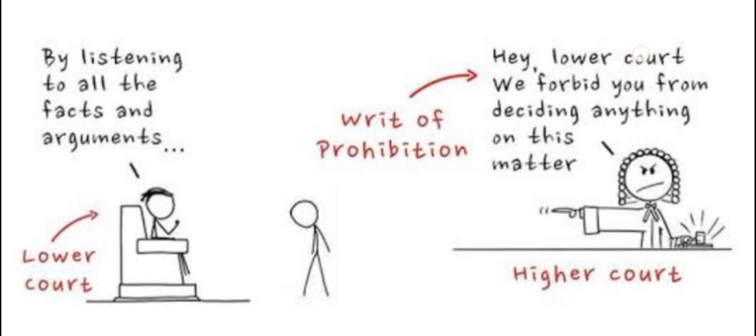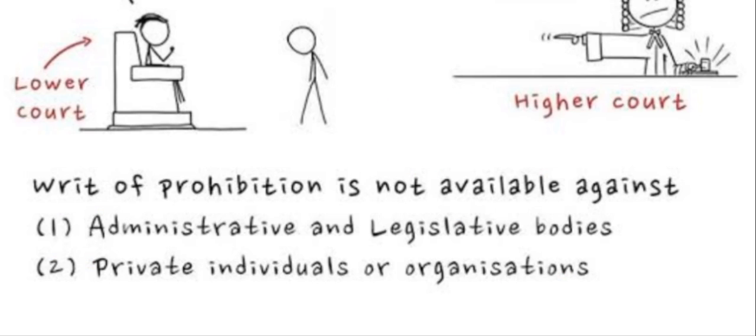The writ of prohibition is not available against administrative authorities. Here administrative authorities means district collectors. So the prohibition writ is not against district collectors. Nor against legislative bodies. Legislative bodies means lawmaking bodies.